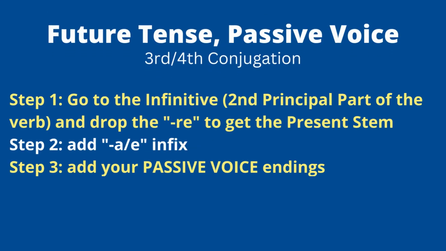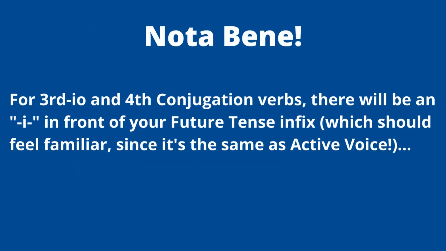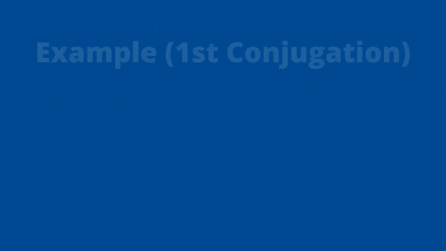For third and fourth conjugation, you go to the infinitive, you drop the RE, right, the present stem, same starting point, but you have to make sure that that final vowel is either an A or an E. Okay? Then you add your passive voice ending. So that's where you have the sort of AE infix. And one thing you want to note, you might have already caught this, right, or been thinking about it. When you have third IO or fourth conjugation verbs, there's going to be an I in front of your future tense infix. So in other words, there'll be an I in front of the A or the E. Okay, and that should feel pretty familiar. Same thing as active voice.